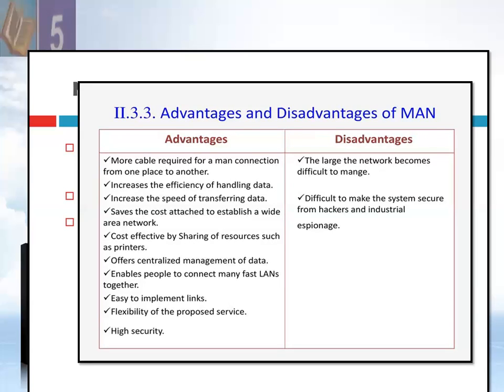The disadvantages of MAN are that the network becomes difficult to manage, it is difficult to make the system secure from hackers and industrial hackers, and sometimes data errors can occur in MAN technology.